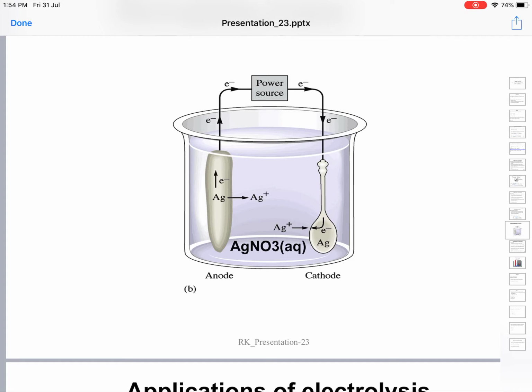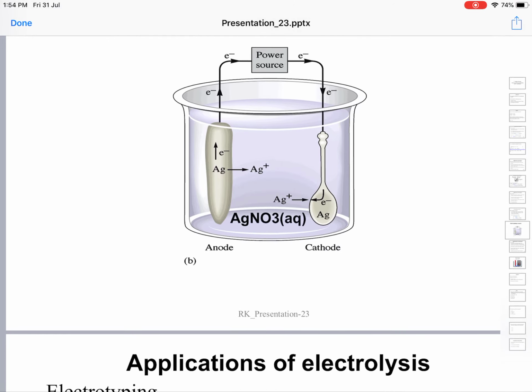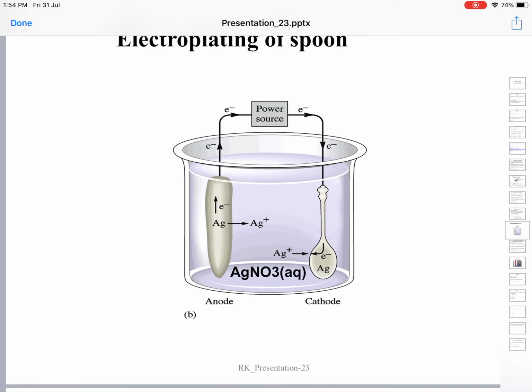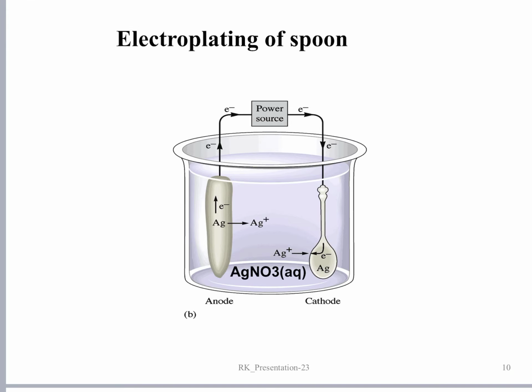The solution is slightly acidified silver nitrate solution, an aqueous solution of silver nitrate. That is, silver nitrate is dissolved in water. So when the electricity is passed, silver ions from the anode go into the solution, and you can also see silver ions from the solution getting deposited on the cathode.